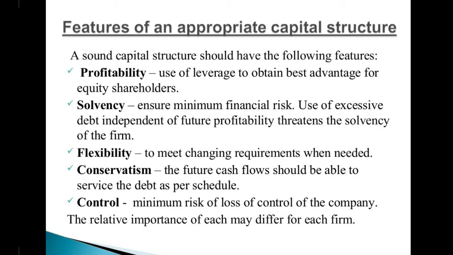The relative importance of each may differ for each firm. So these are the features of appropriate capital structures.